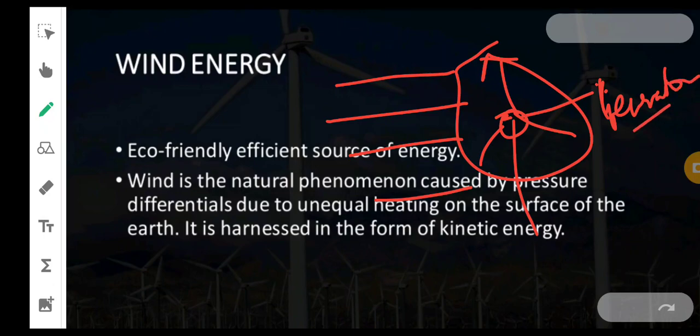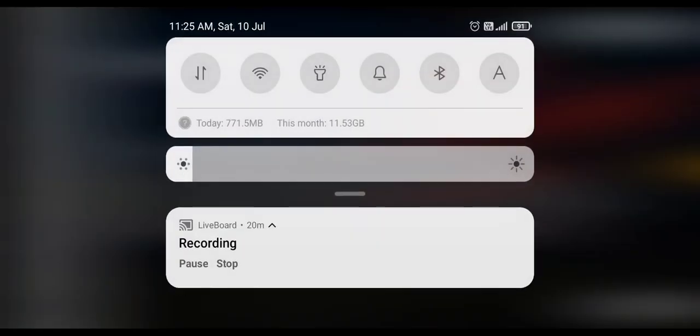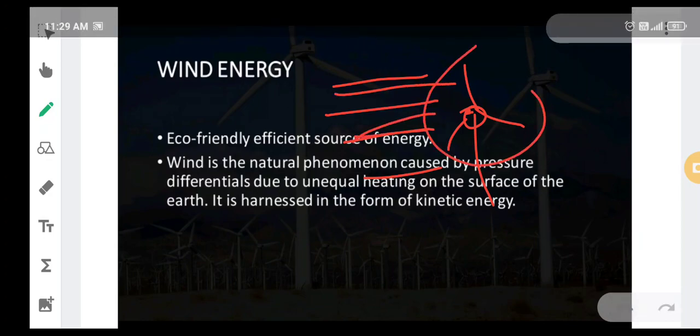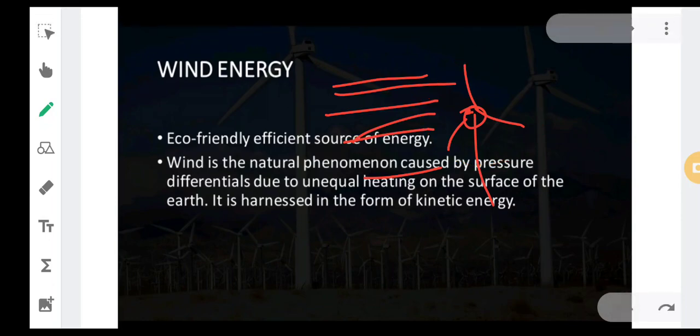The blades of the windmill are the turbine. Whenever these blades move, the turbine moves the generator, which is fixed inside the windmill. This generator will produce electricity.